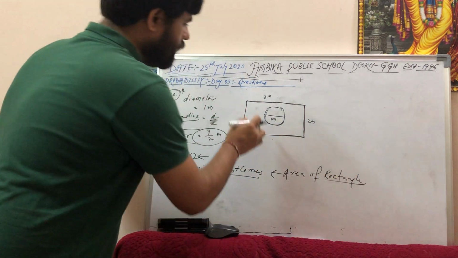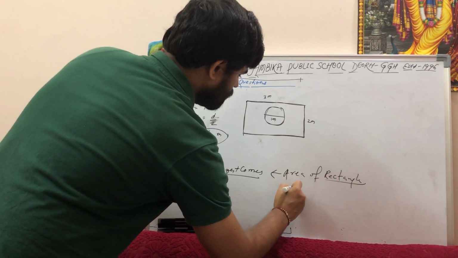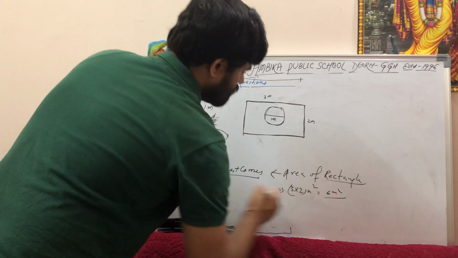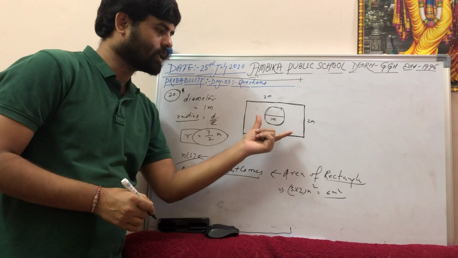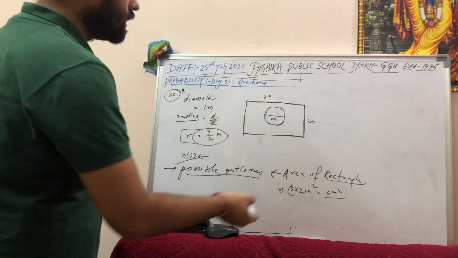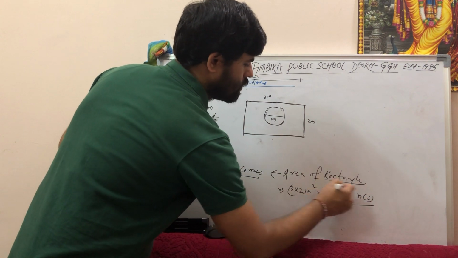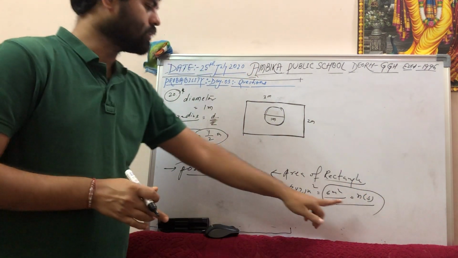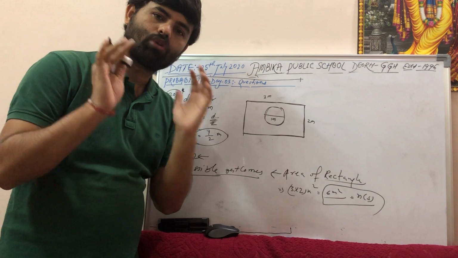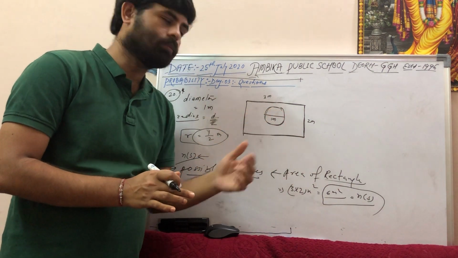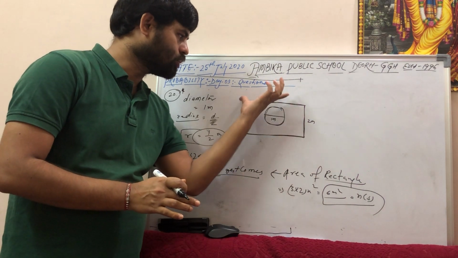Area of rectangle equals length into breadth, 3 into 2 meter square equals 6 meter square. Fine. So the area of the rectangle is 6 meter square. That is called the number of sample space. You have got the number of sample space because number of sample space means all the possible outcomes. Here we are talking from the area perspective. The rectangular area is given. This is the possible area.